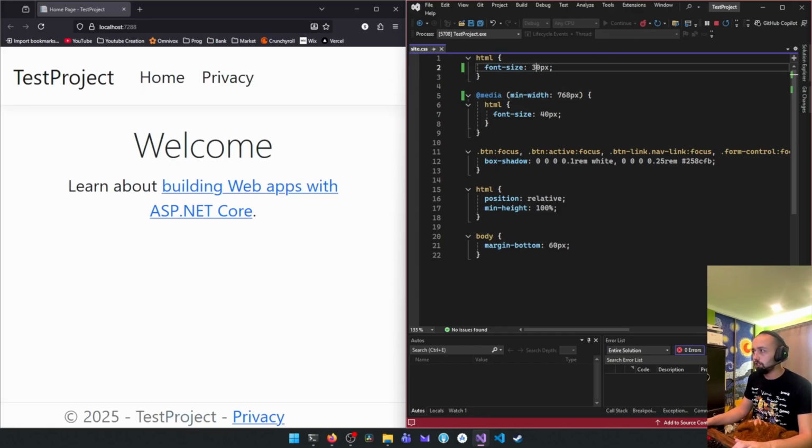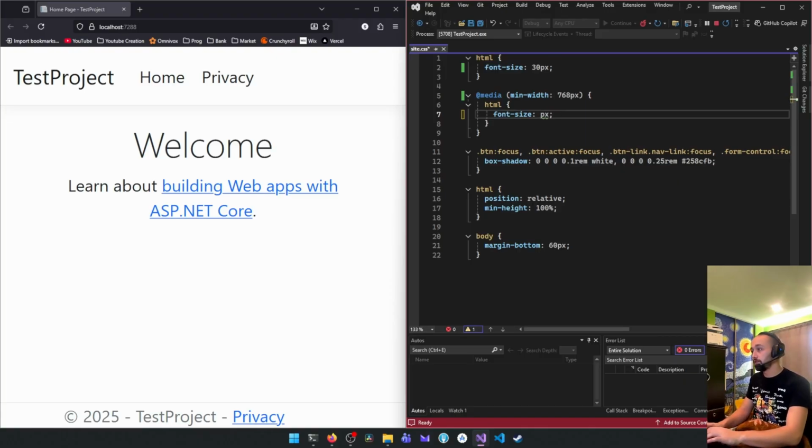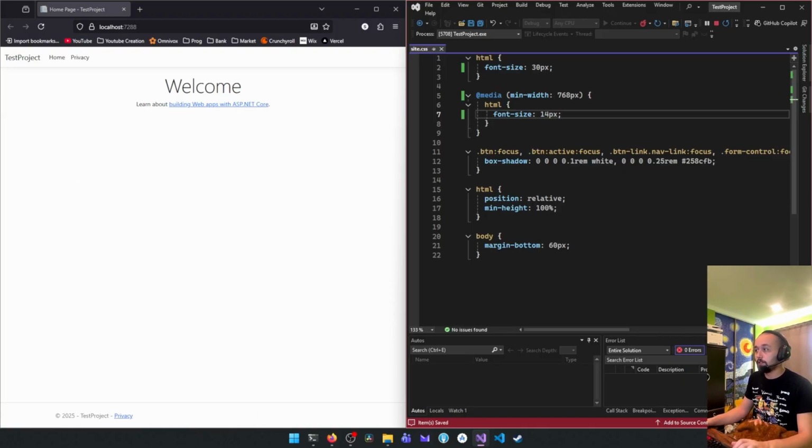It should have changed. Oh no, yeah. So it's past 768 pixels. You'll just write 14px and then it's back.